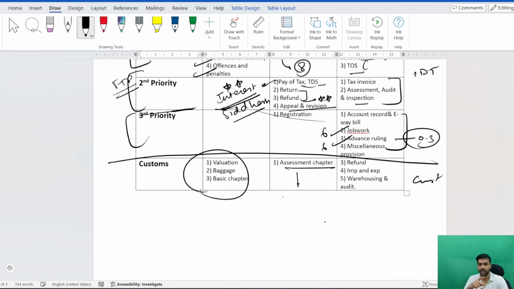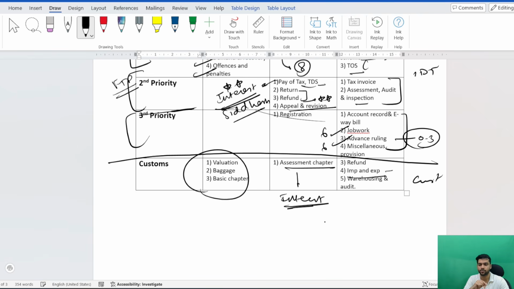Assessment chapter, the interest part, I've told you, you need to know everything. Like ins and outs, you have to know how interest is calculated, because there is a 100% chance one question of interest will land, and you need to know which number should be added, which day should be added, multiplied. Now the last 3 customs chapters, small ones, third priority, but still chances of landing in the exam.